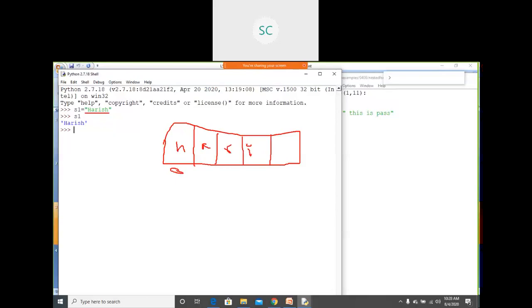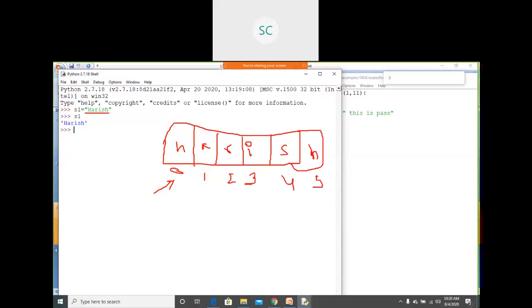If I want to access these characters in my programming, how can you access them? By using the index value. While discussing strings, I covered this point: the index starts from 0, 1, 2, 3, up to length minus 1.